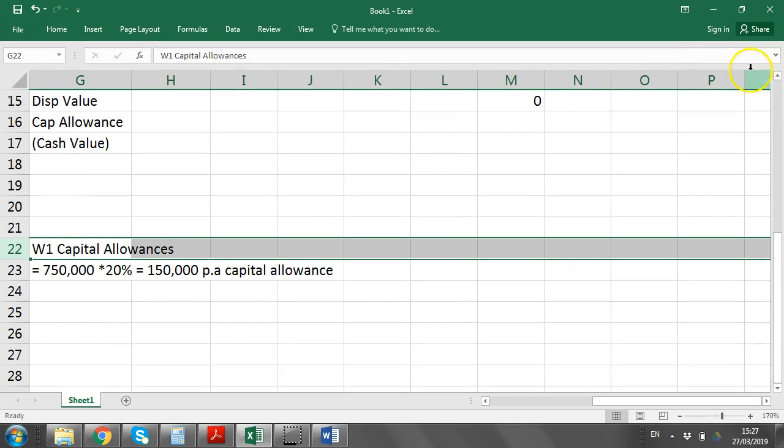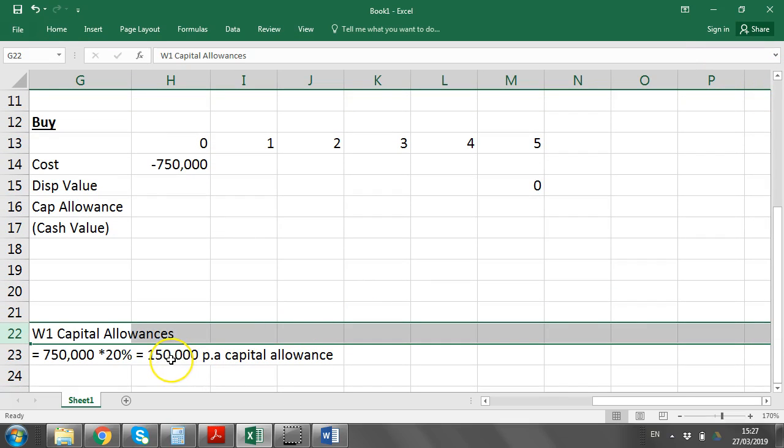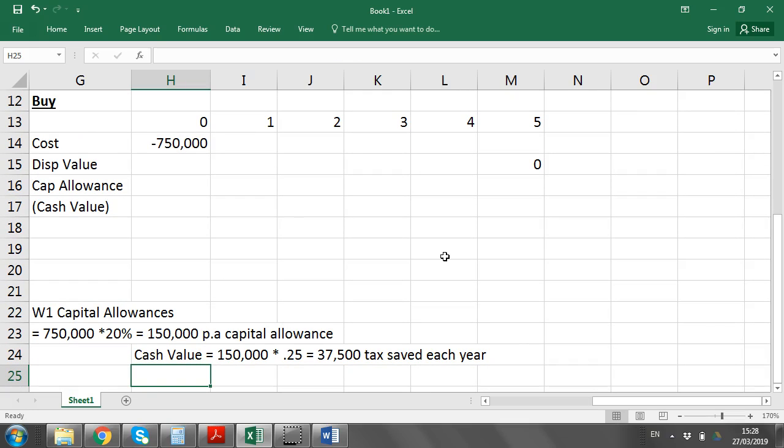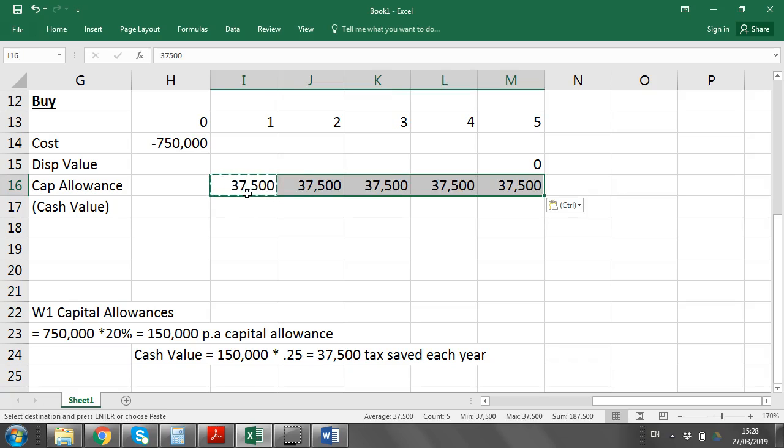The logic of why it's not the 150 is that it's not actually the cash you save. You're really only allowed to reduce your taxable profits by 150. The cash value is the capital allowance, 150, times the tax rate, which is 25%. So that means the amount of tax you actually save each year is 37,500. Tax saved each year. The 150 reduces your taxable profits, and the actual tax you saved is a plus 37.5 because it's a saving, so that's going to be a positive figure. So you spend 750, but you get these in each year as a tax deduction.